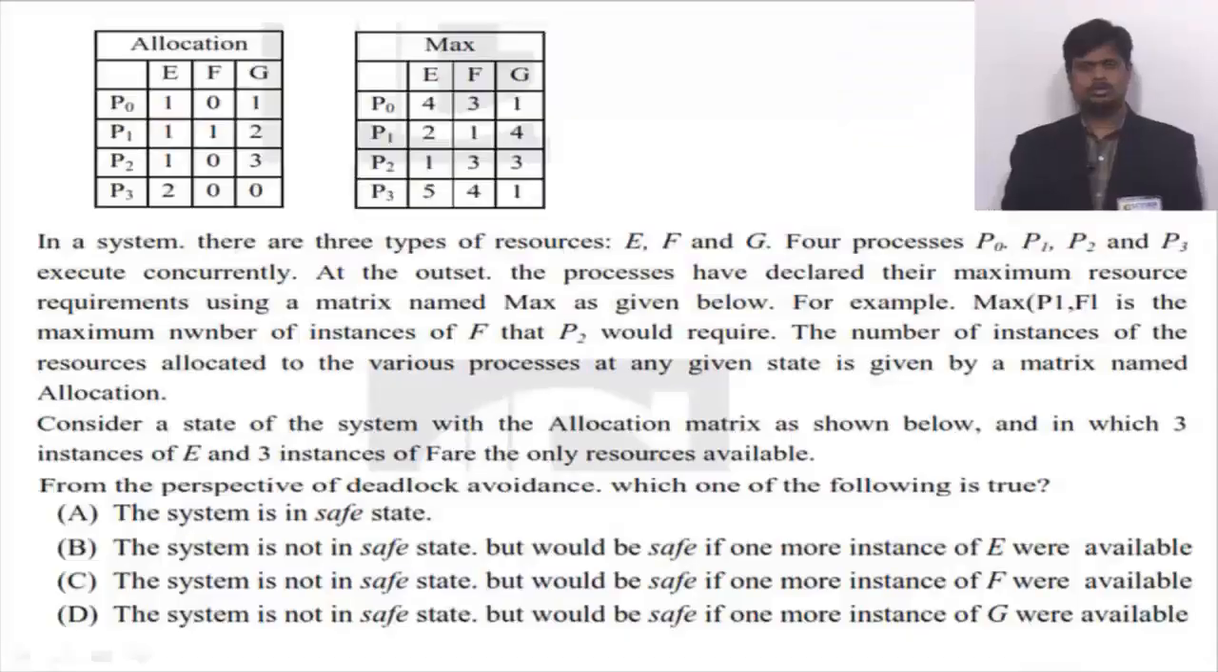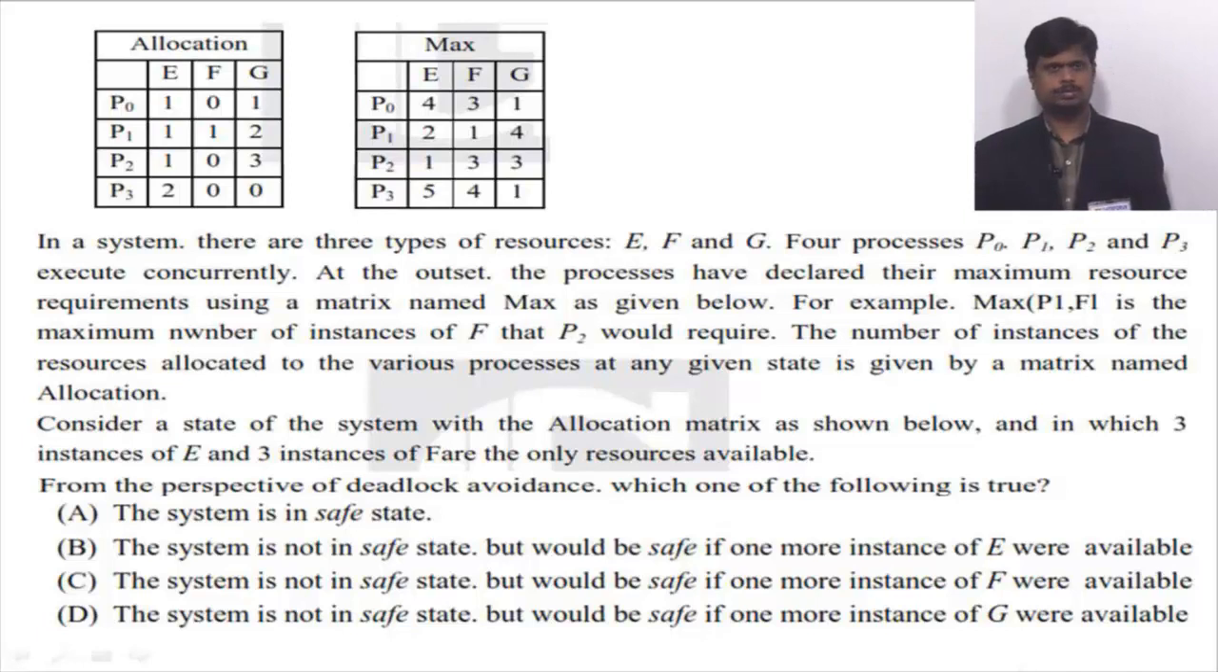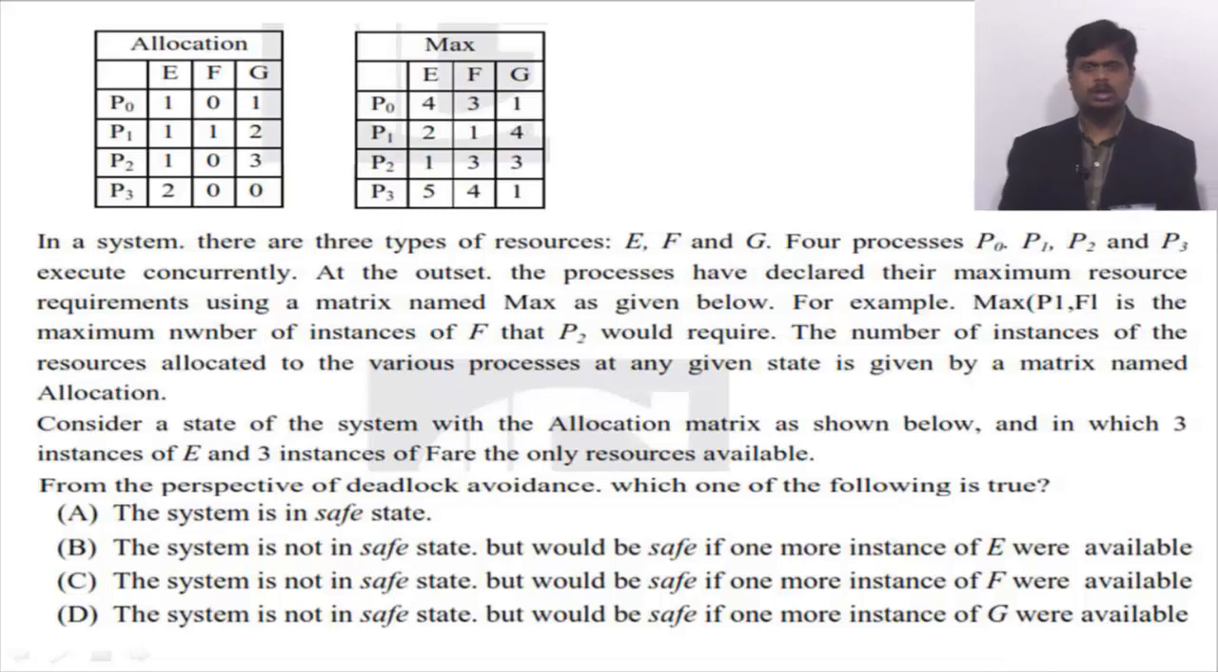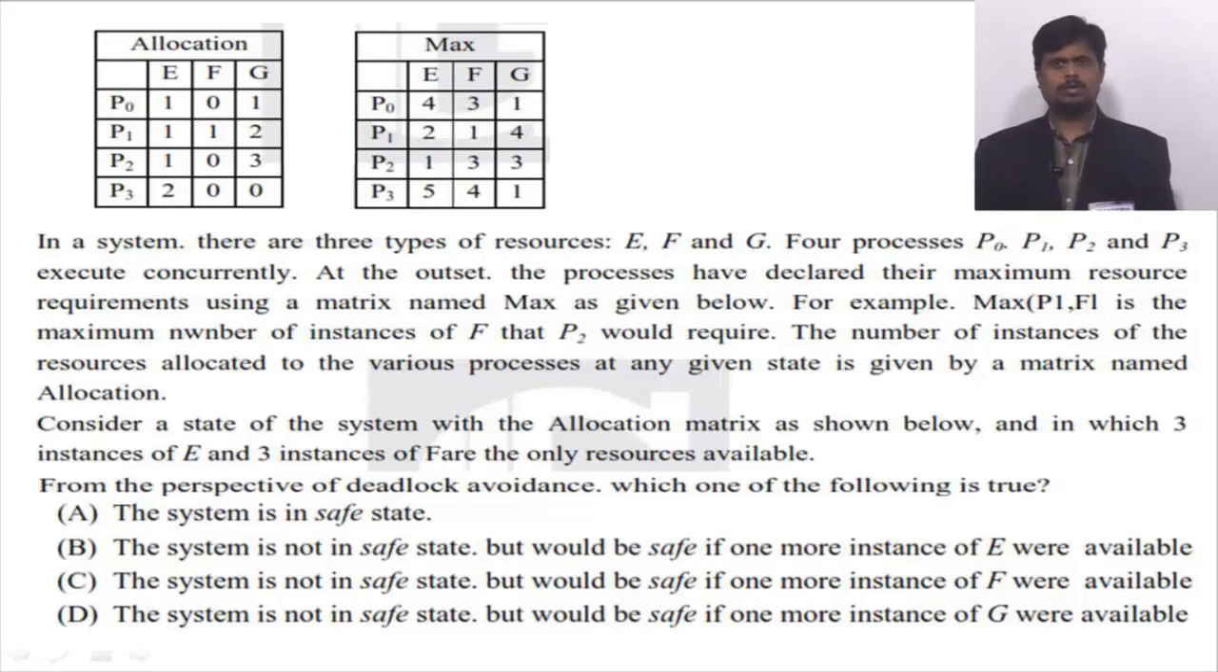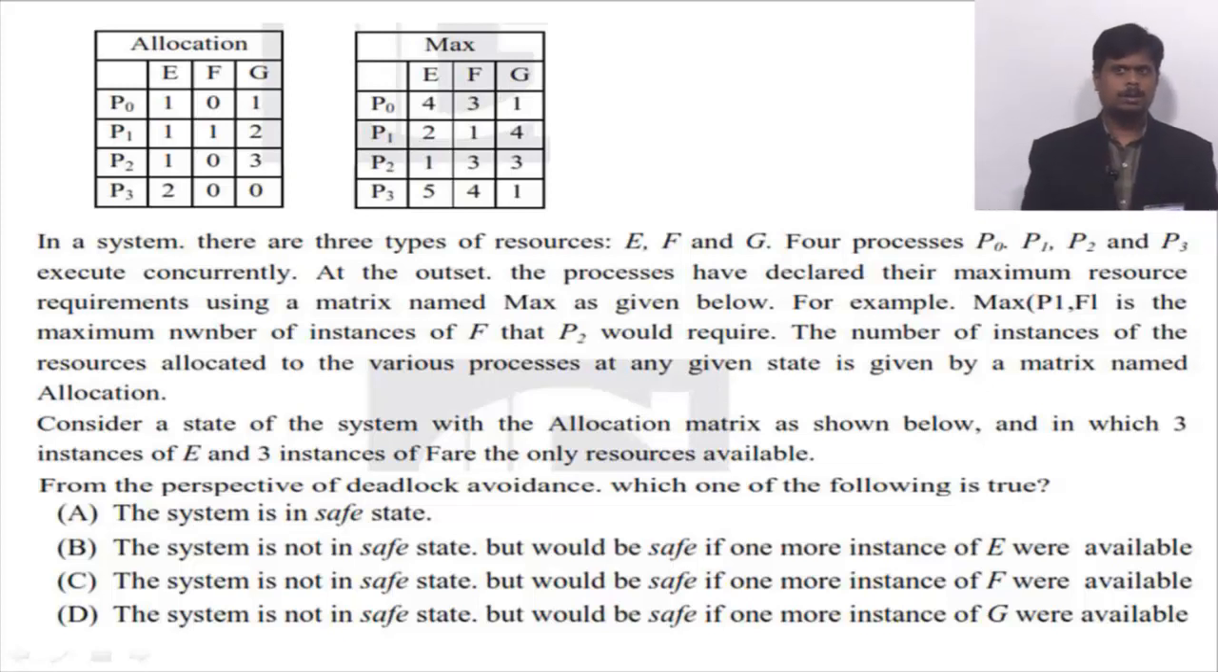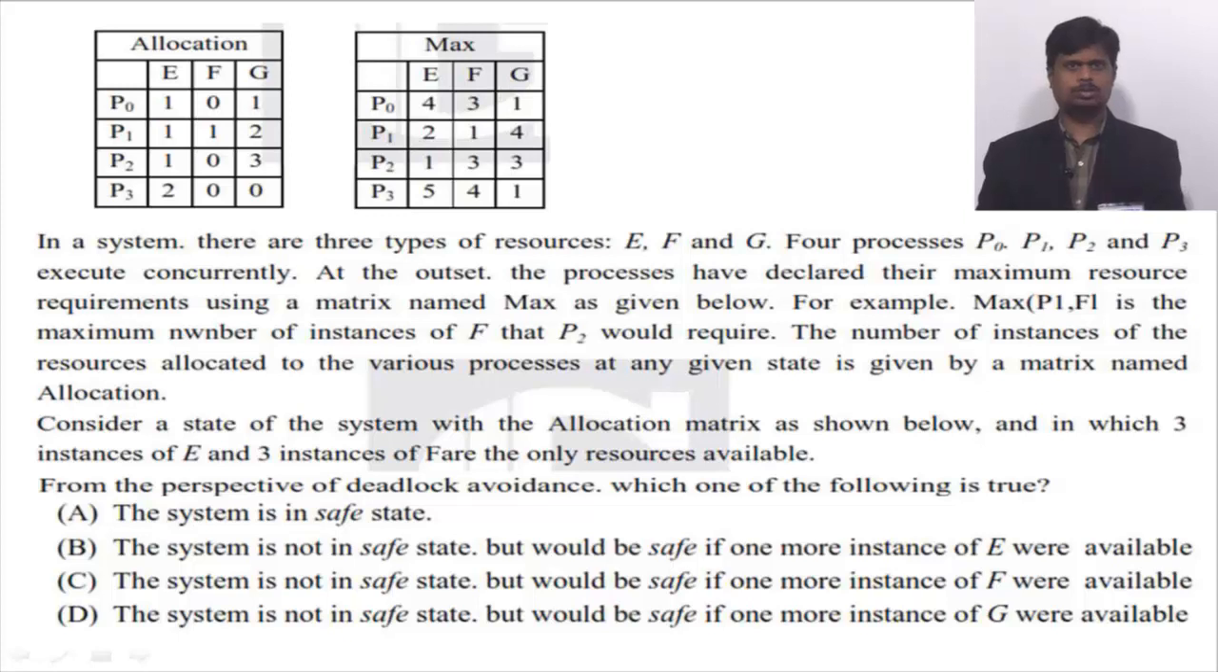Okay, thank you. This question is from the GATE 2018 question paper, and it belongs to operating systems. In a system there are 3 types of resources, E, F and G. 4 processes, P0, P1, P2 and P3, execute concurrently. At the outset, the processes have declared their maximum resource requirements using a matrix named max as given below. For example, max of P1 comma F is the maximum number of instances of F that P1 requires.